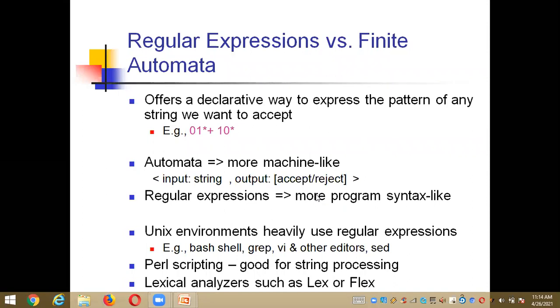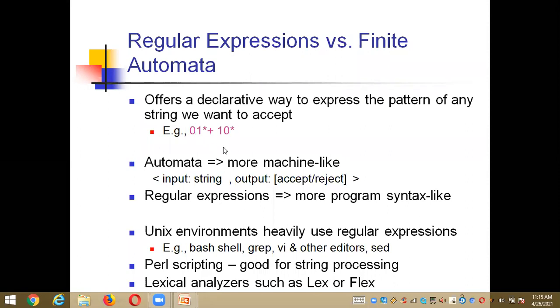And automata are always machine-like. So what we're doing here is taking the input in the form of a string, and we need to show the acceptance of that input in the form of an output. And how we show the acceptance means whether it is acceptable or rejectable, like that.